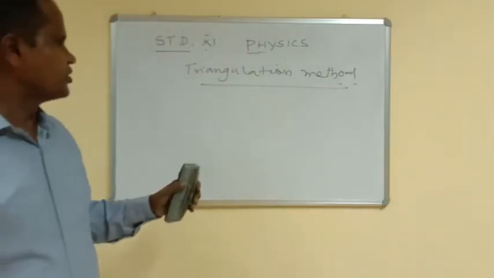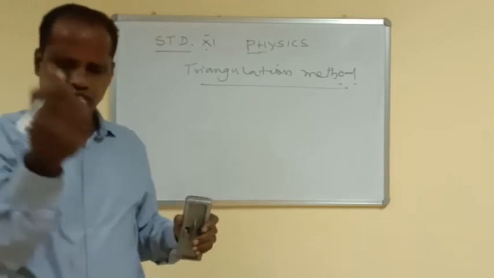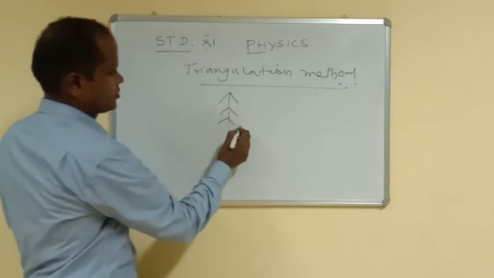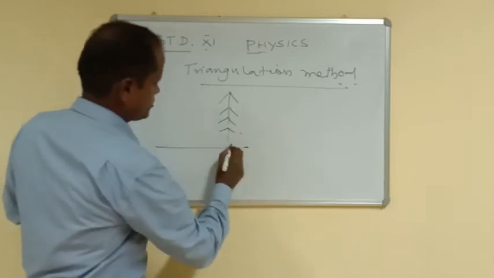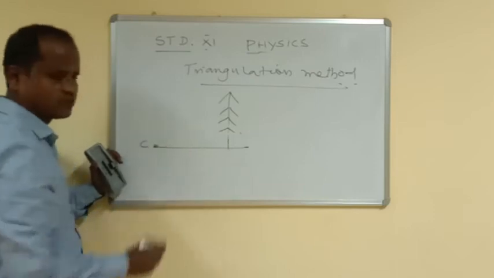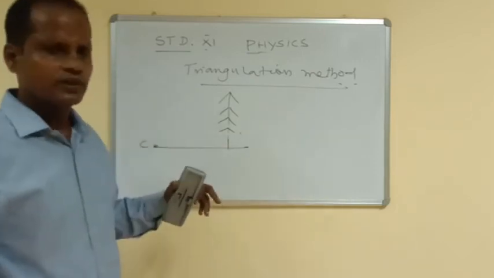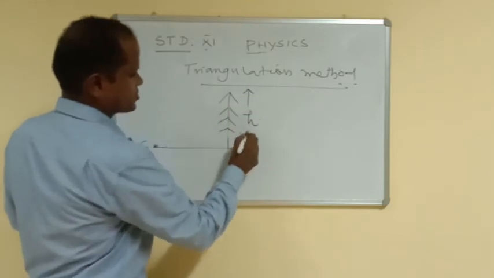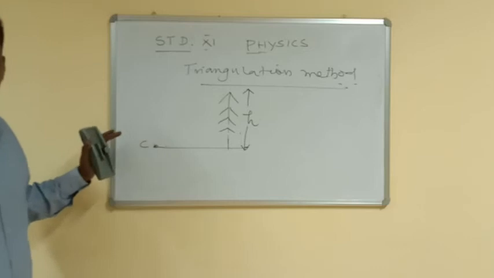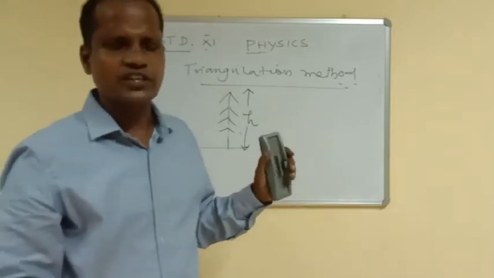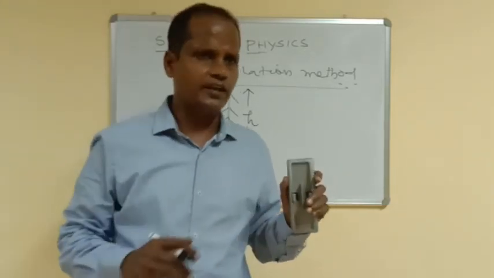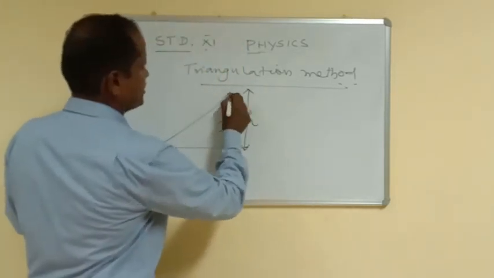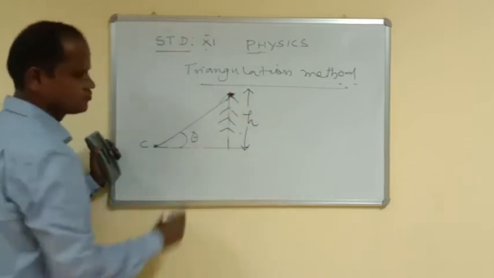So here we are going to measure the height of a tree. Suppose we are having a tree. This is the point of observation, from which we are observing. The height of this tree may be h. A range finder is a device. With it we can measure the angle of the top of the tree. So join this one. This is the top of the tree. Let this angle be theta.